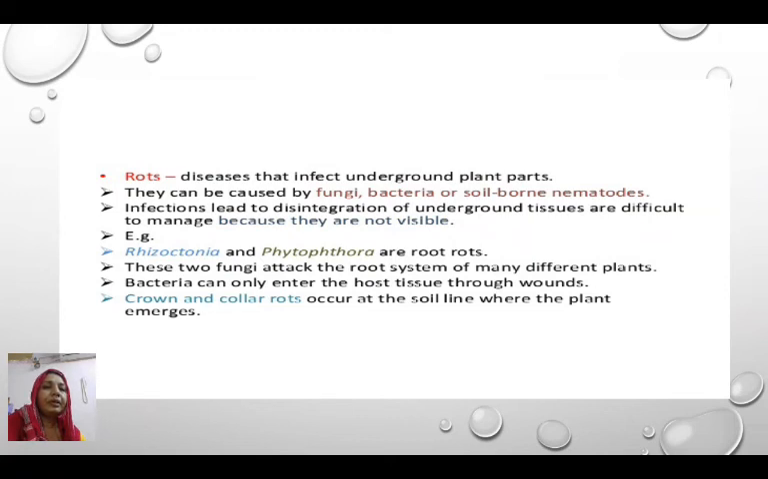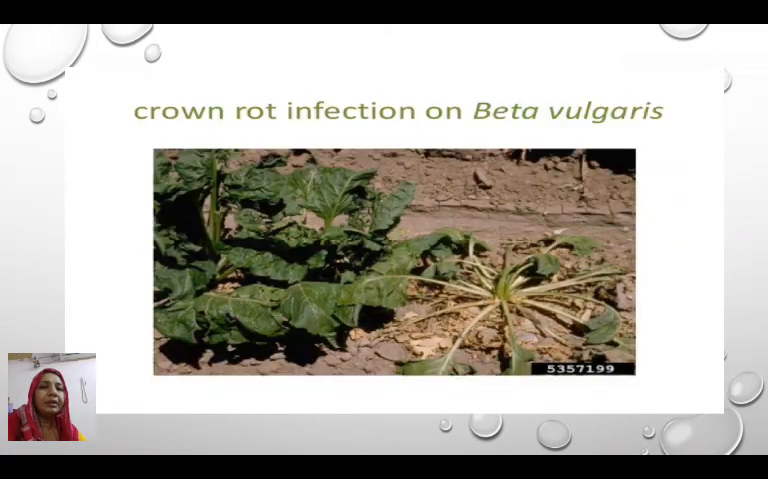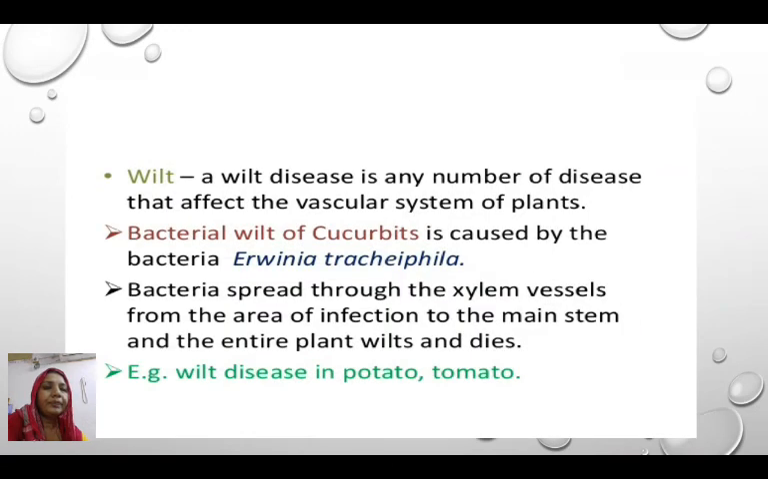These two fungi attack the root system of many different plants. The bacteria can enter the host only through wounds. Crown and collar rots occur at the soil line where the plant emerges. Here we can see the crown rot infection of Beta vulgaris.